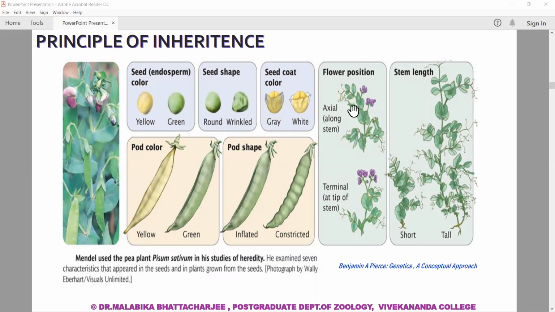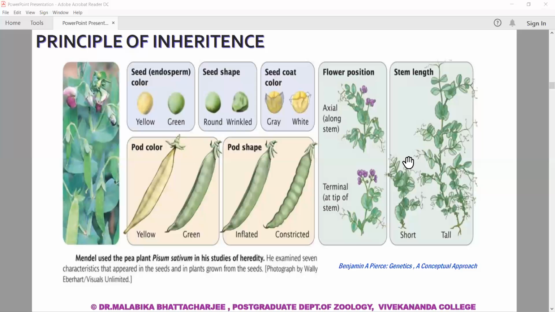Flower position is axial, as I said, along the stem, or terminal at the tip of the stem. Pod shape is how the pod looks, and yellow and green is the pod color. So he examined these 7 characteristics.